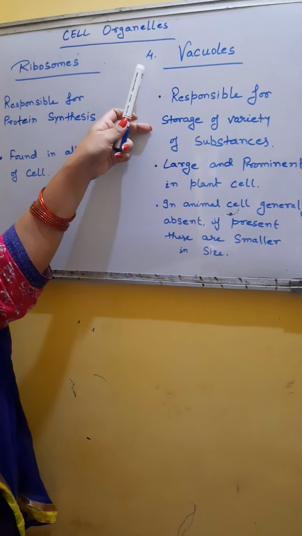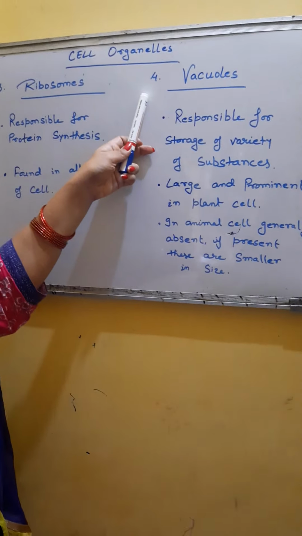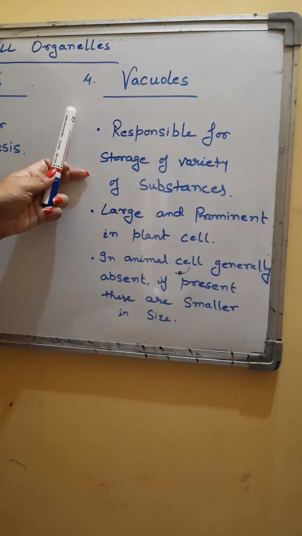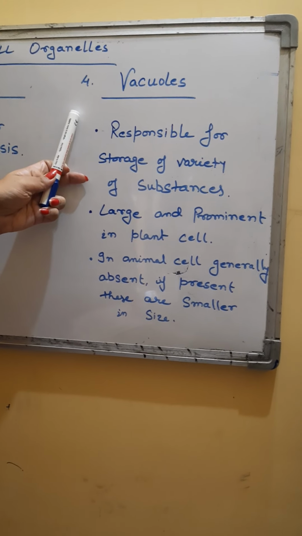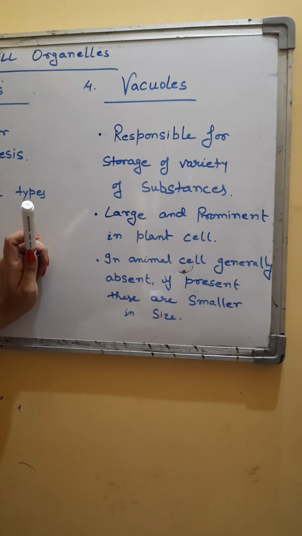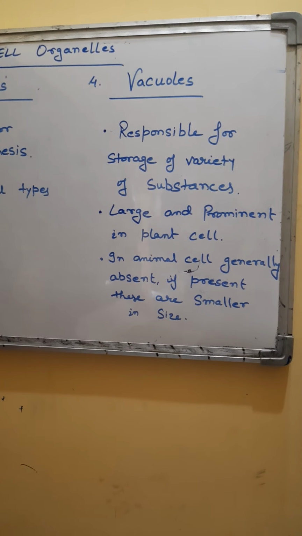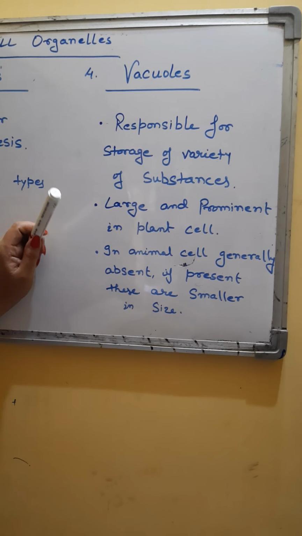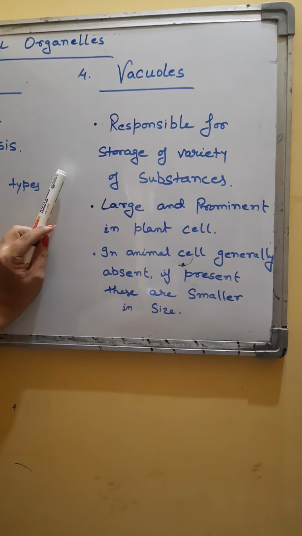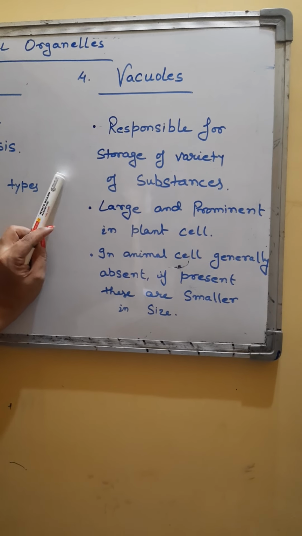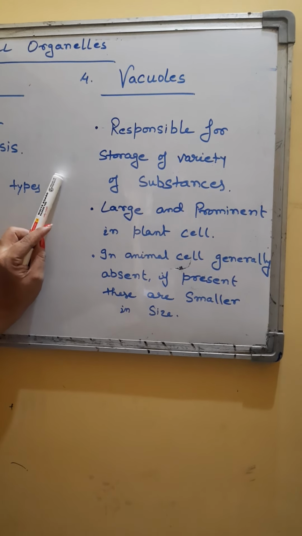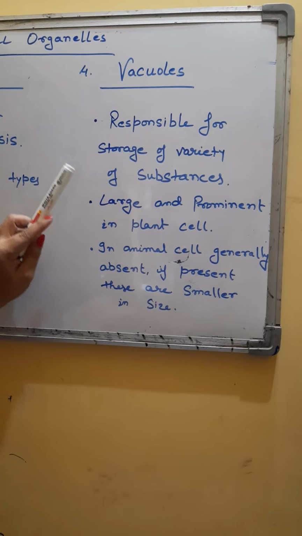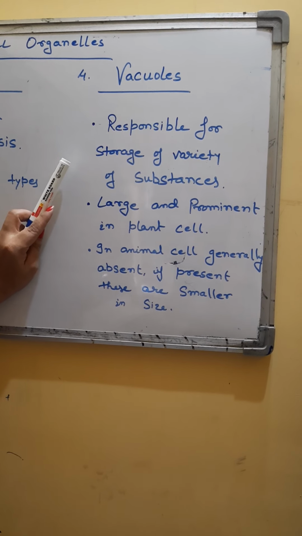The next cell organelle is the vacuole. Vacuoles are storage bubbles found in the cell. Generally, vacuoles are present in plant cells. There, as much as 90% of the volume of a plant cell may be occupied by a single vacuole. So, in a plant cell, a single very large vacuole is present, which may occupy 70 to 90% of the total cell space. Vacuoles are generally absent in animal cells.